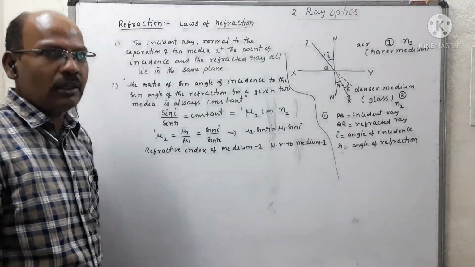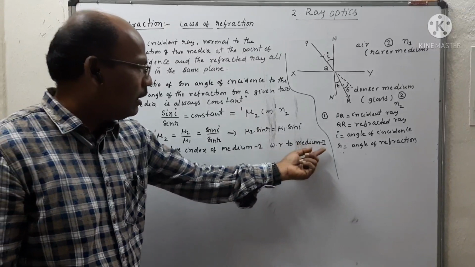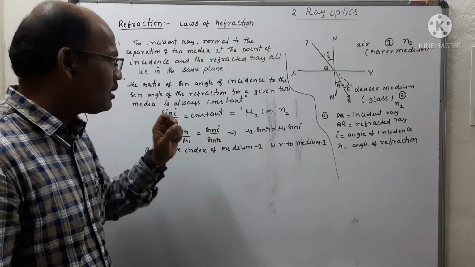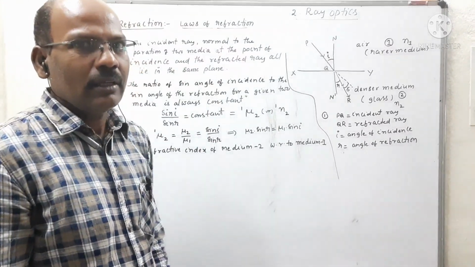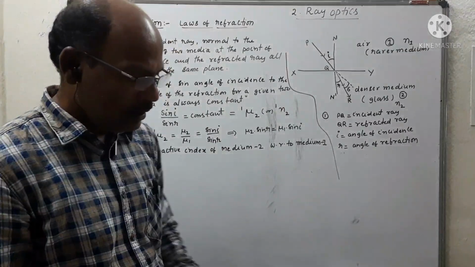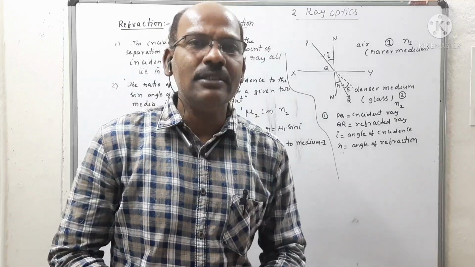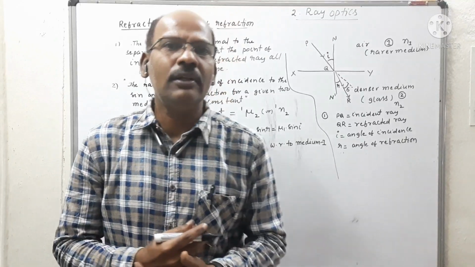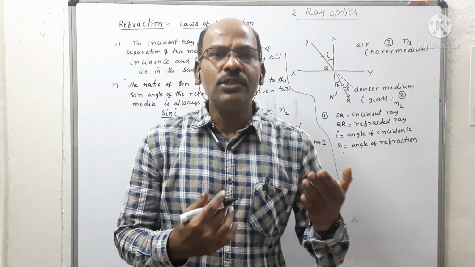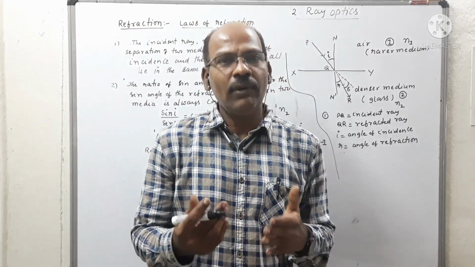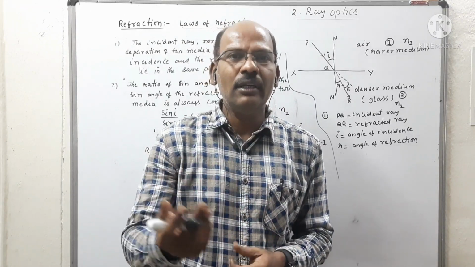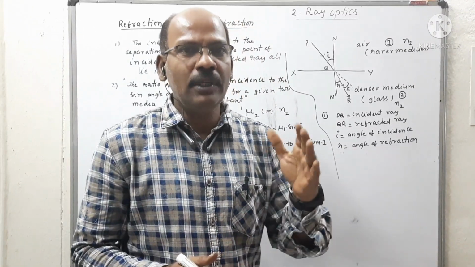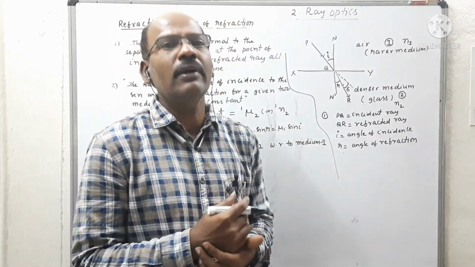So the refractive index of medium 2 with respect to medium 1 can be written as mu 1 to 2 equals mu 2 by mu 1, equals sin i by sin r. Based on that, we can observe what the absolute refractive index of a given medium is. Absolute refractive index means the ratio of the velocity of light in air to the velocity of light in the given medium.